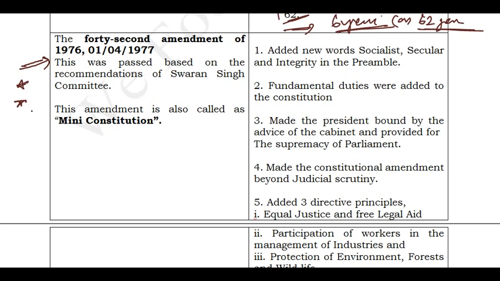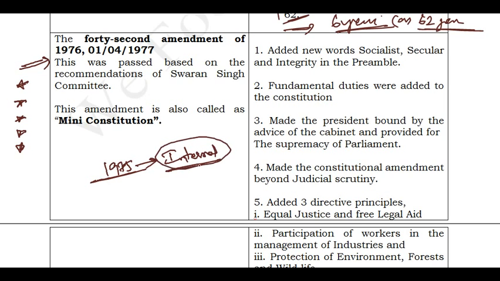You can go for a 5-star question. This is a very important question, and you can take it as a 5-star question. And this amendment was done at the period of emergency. Like in 1975, you know that India had a period of emergency, based on internal emergency. There are many kinds of emergencies. One is internal emergency.